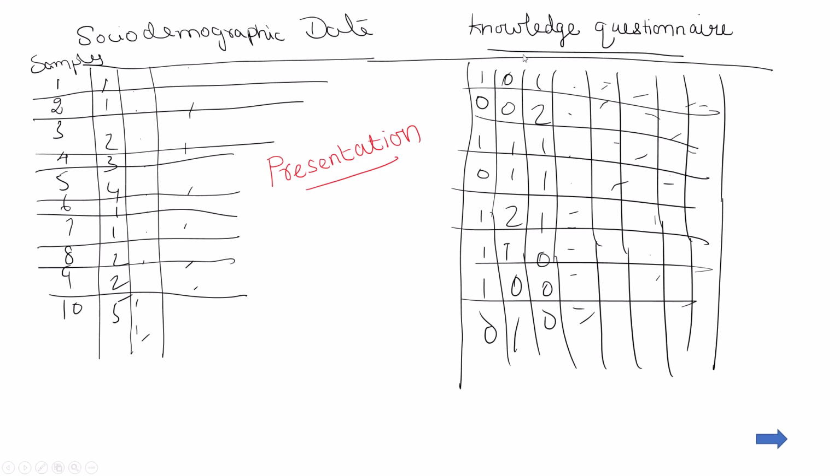And if you are doing research on knowledge, then for the knowledge questionnaire we also have to make this table arrangement. We make a table and, based on the data, we put the numbers here. If the person said yes, then 1. If the person said no to the question, 0. Then the second question will come. If this person said no, 0. This person said no, 0.